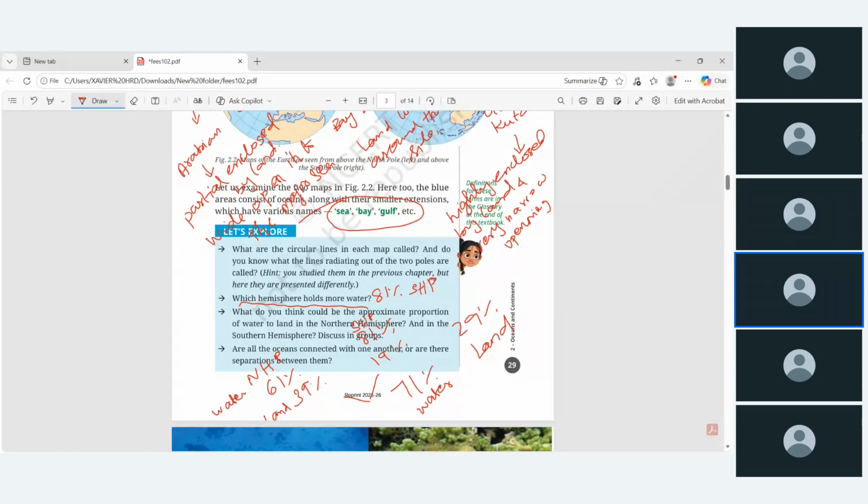Then another question: what do you think could be the approximate proportion of water to land in the northern hemisphere and in the southern hemisphere? So approximate proportion means how the land and water have been distributed. And are all the oceans connected with one another? Yes. All the oceans are connected with one another with narrow strips here and there. That we will see in the map. Then we'll move to the next one.